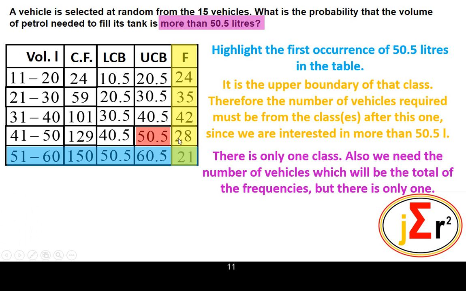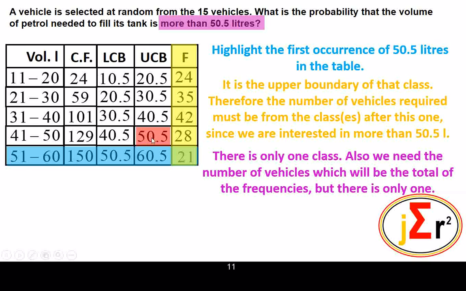So this 28 is within that slot. There's no single vehicle in this 28 whose tank requires more than 50.5, because 50.5 is the upper end of that class.